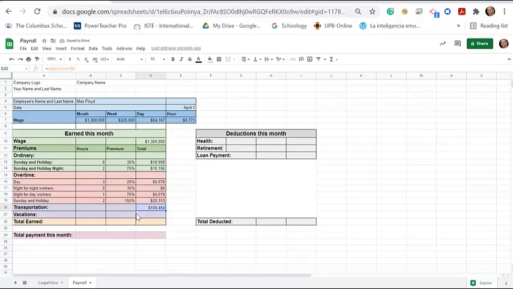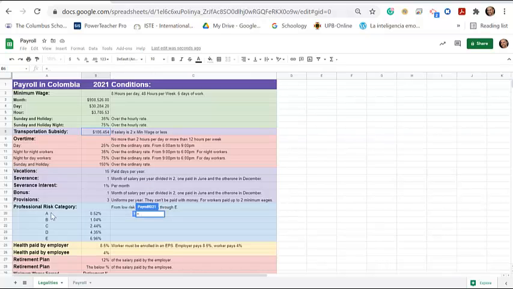Now vacations. Let's say that you can do this several ways. You can either give him the money per month, right? Or ask him to go on vacation and then pay those days anyway. Let's say, for the sake of this exercise, that we're actually paying the worker each month the vacation time, right? So let's click here. Vacation time is going to be equal to, let's go here to legalities. Let's go find the vacation. Vacation is 15 days per year, right?